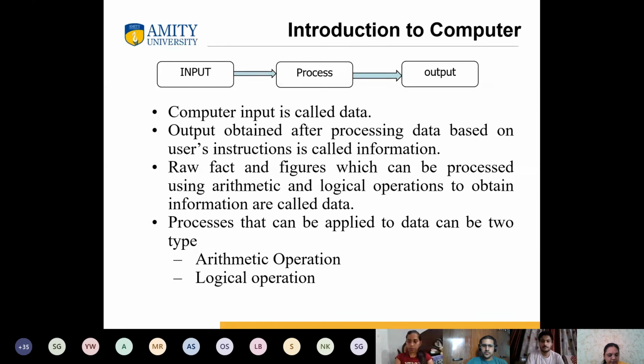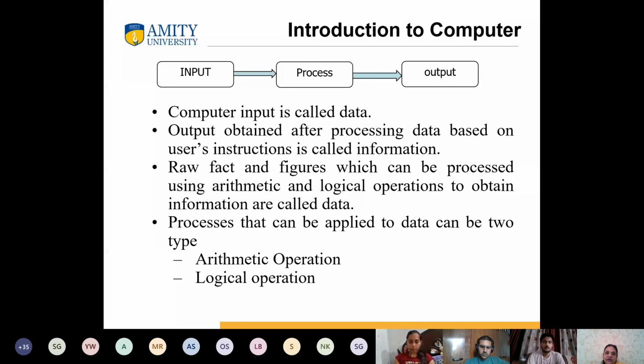Yes, ma'am. No doubt. All these terms are very familiar to you and you see them every day, but we should know what exactly we mean by input. And input we always say is in the raw form, because the computer or this device only understands binary, only 0 and 1. So when I'm speaking something, it is being translated and converted in a way that the machine understands in binary form.